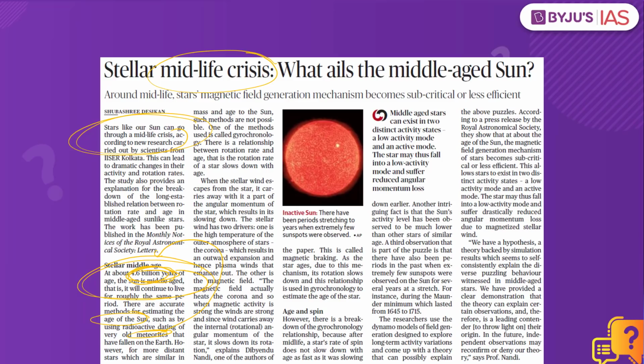If this is not possible, we can also make use of another technique called gyrochronology. What is this gyrochronology? Basically, we try to identify the age of the sun by making use of the rotation of the sun as well as its age. How? The rotation rate of a star slows down with age. So we would be able to find out the age of the sun as well.